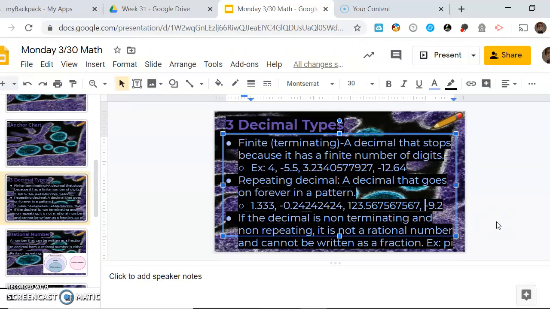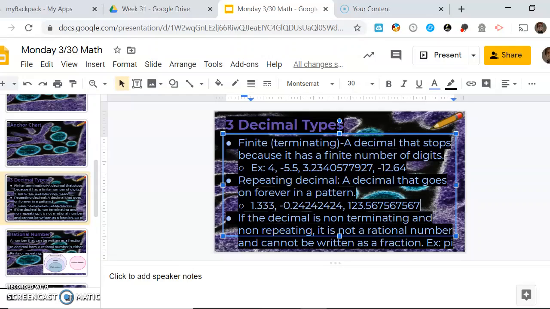This isn't supposed to be here. Okay, it doesn't matter. The pattern could be 20 numbers long. As long as the pattern starts repeating, it is a decimal that repeats. Okay, any sort of pattern after the decimal point. Again, it could be 1 number long pattern, it could be a 3 number long pattern, it could be a 75 number long pattern. As long as you see this pattern, that counts as a repeating decimal.